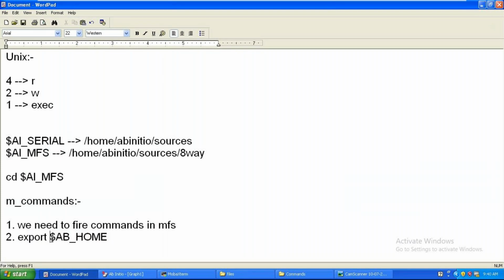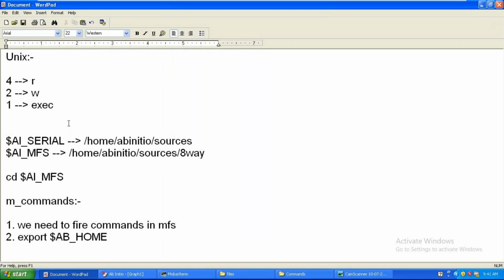We have some files like the Abinitio RC file, and those kind of settings will be done in the Abinitio RC file. You don't even have access to open it, not even with cat. That is the Abinitio admin team's role, not ours. Since you asked where it is configured, they will configure it in the Abinitio RC file.